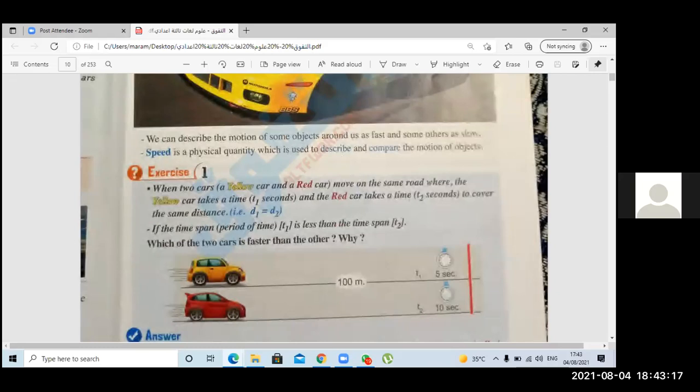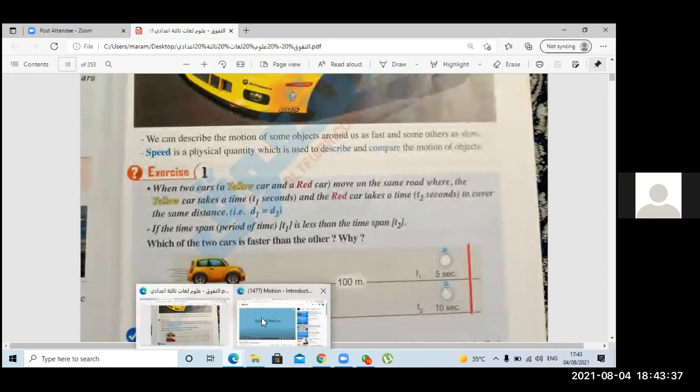How do we compare motion? As we said, if we compare the speed of a train and a bicycle, we will find that the speed of motion for the train is faster. Okay, let's see another video for the speed.